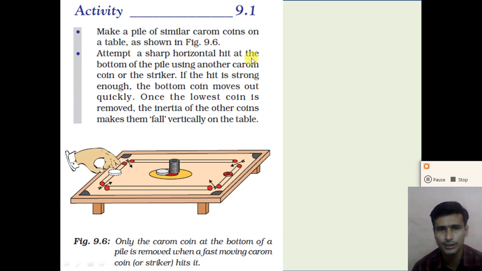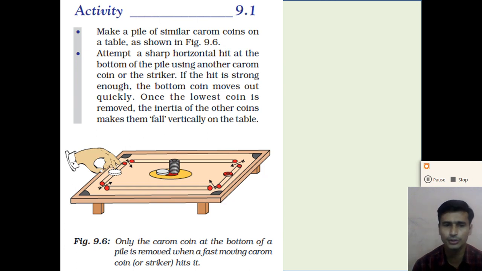Once the lowest coin is removed, the inertia of the other coins makes them fall vertically onto the table. So all the other coins stay on the table as they are. Due to the inertia of the coins, all the other coins remain as they are, right? So dear student, when we strike a pile of carom coins, due to the force on the lowest coin, the lowest coin moves out quickly, but due to the inertia of the other coins, the pile of the other coins stays as it is.